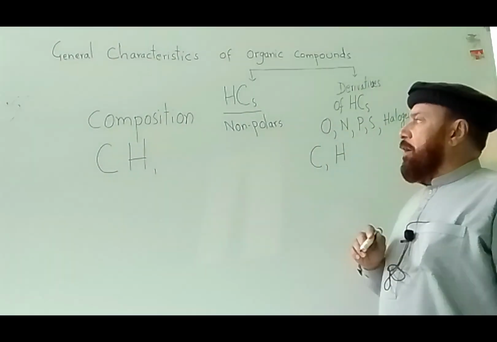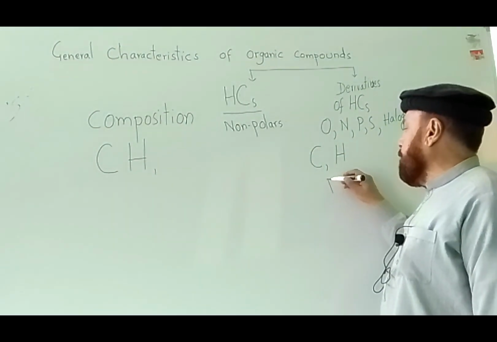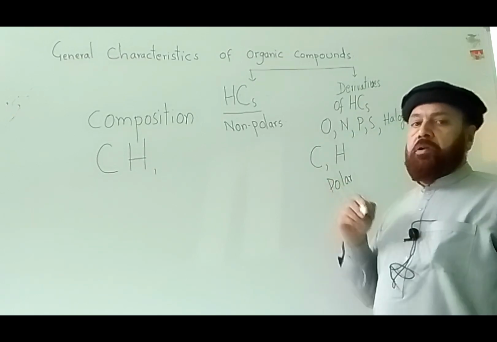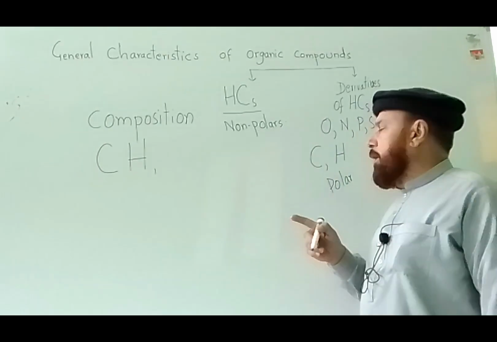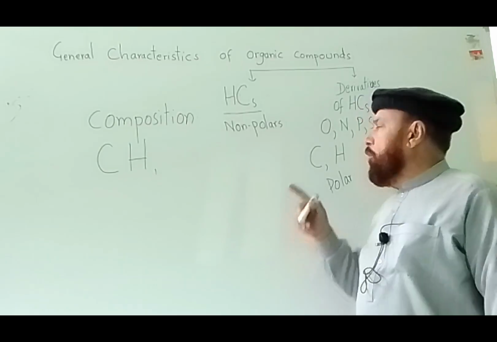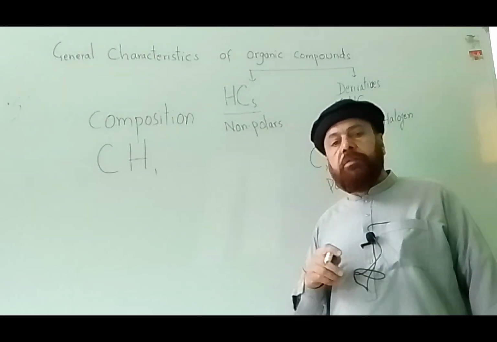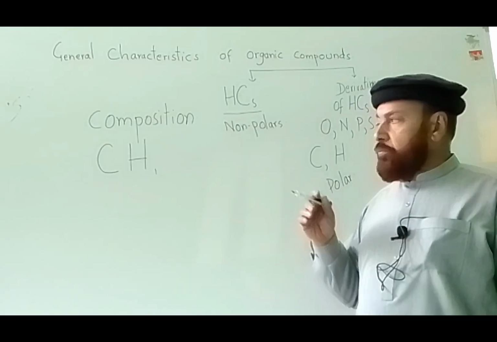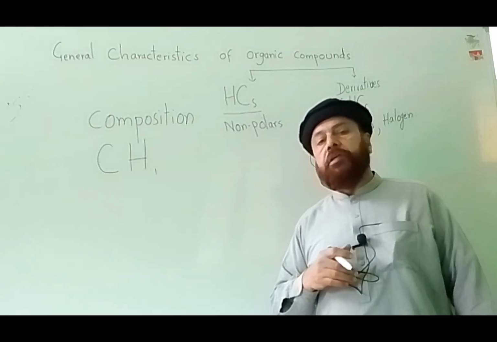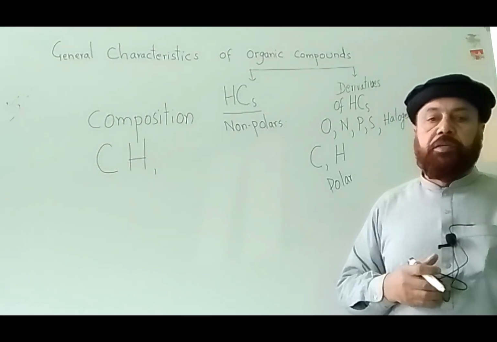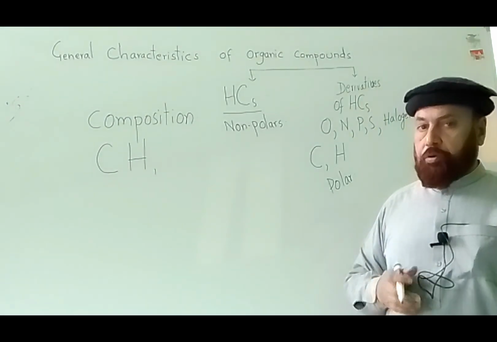These derivatives of hydrocarbons, they are polar compounds. Oxygen is electronegative, or we can say highly electronegative. Nitrogen, phosphorus, sulfur, halogens, their electronegativity is always greater than carbon. So, due to their presence, the molecules or the bond will be polar covalent bond.